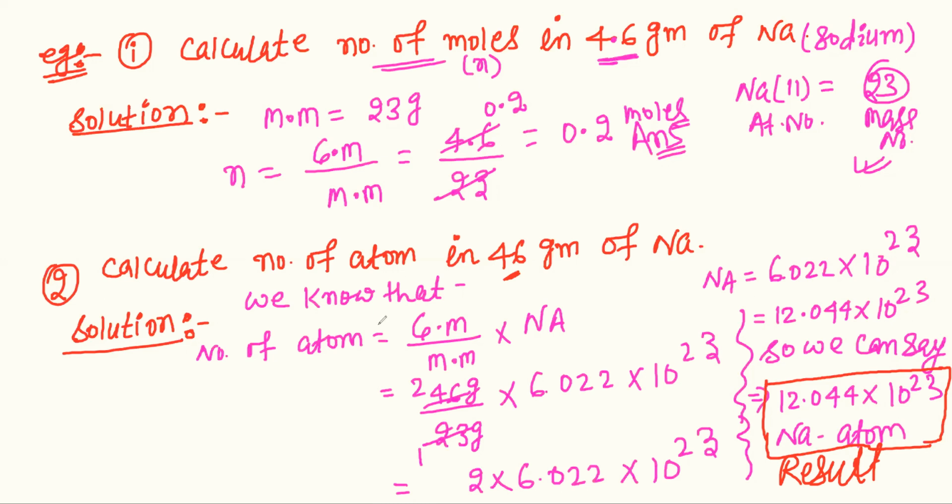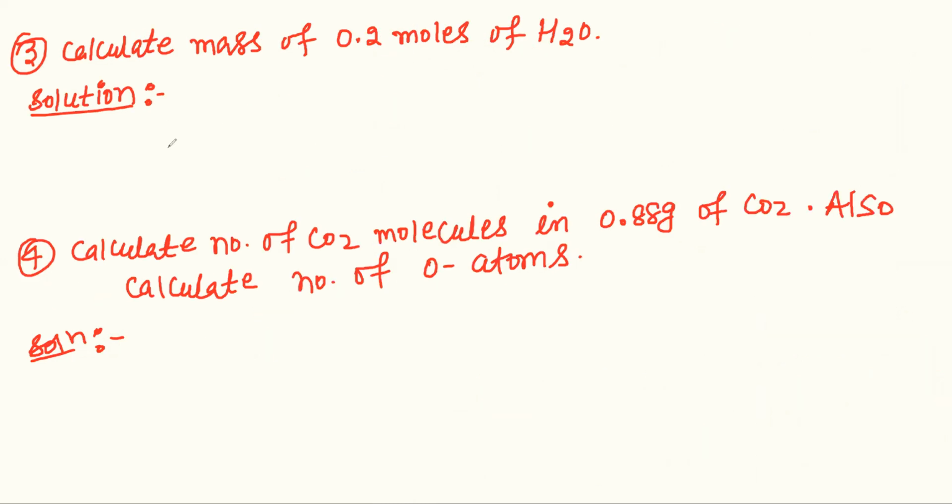Next one. This question is saying: calculate the mass of 0.2 moles of H2O. In this question, n is given. We find the number of moles. Number of moles is equal to given mass upon molar mass.